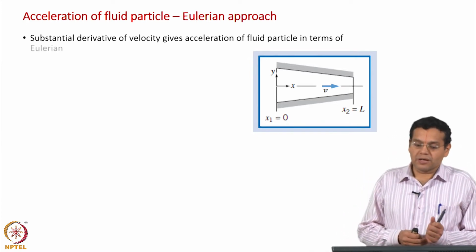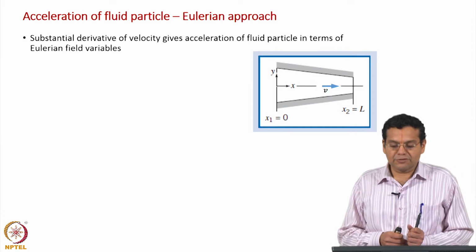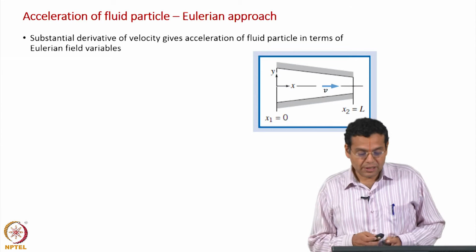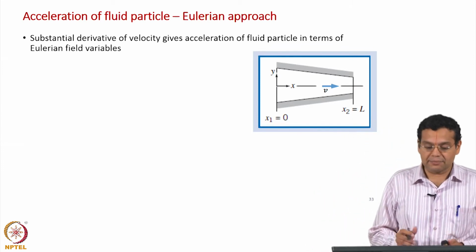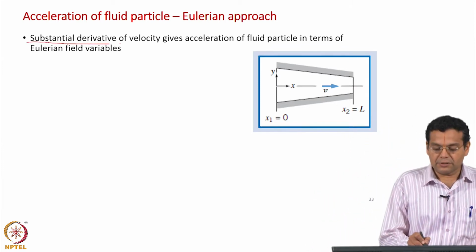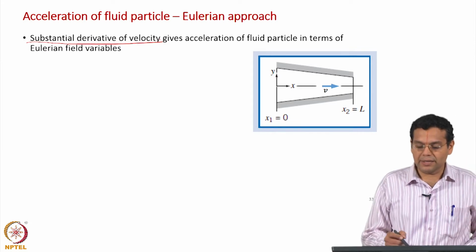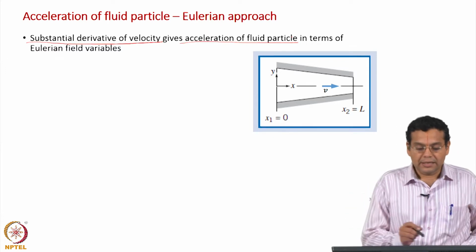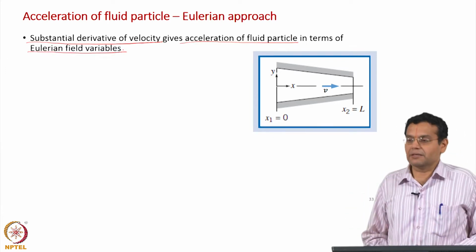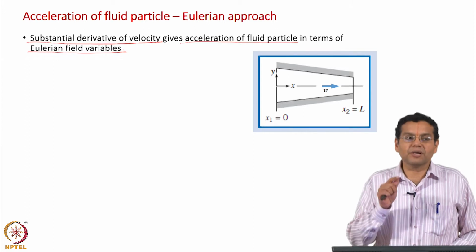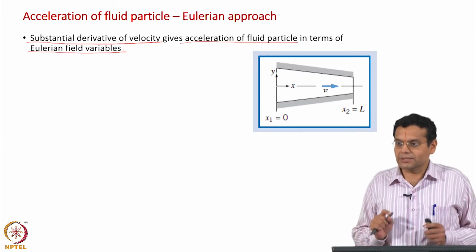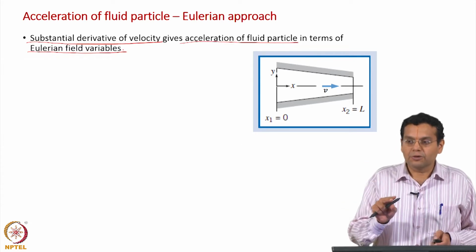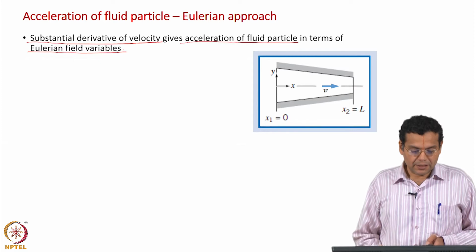Now substantial derivative of velocity gives acceleration of fluid particle in terms of Eulerian field variables. We have seen that, we are going to illustrate that in this example. Substantial derivative of velocity which is from the Lagrangian viewpoint, that gives the acceleration of fluid particle. We are asked to find out this in terms of Eulerian field variables. We said to find acceleration we require velocity field and that is what is given to us. We are going to use the velocity field to get the acceleration of fluid particle.